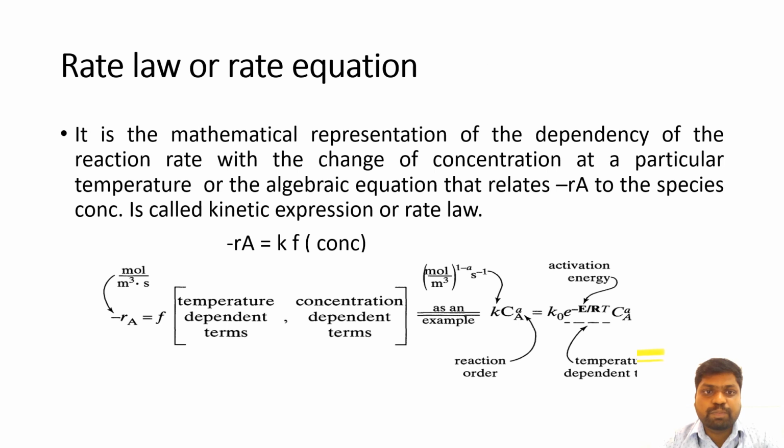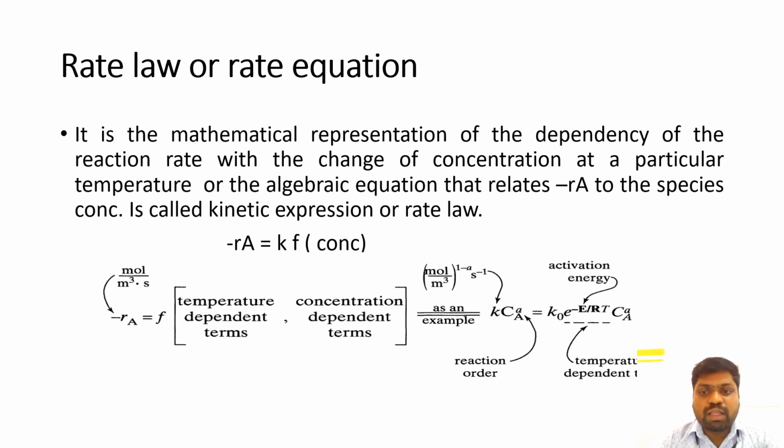So the rate law or the rate equation is the mathematical representation of the dependency of the reaction rate on the change of concentration at a particular temperature, or an algebraic equation that relates minus Ra to the species concentration. It is generally known as the kinetic expression or the rate law. So the rate law minus Ra is given as a rate constant multiplied by a function of concentration. The rate constant is a function dependent on temperature.